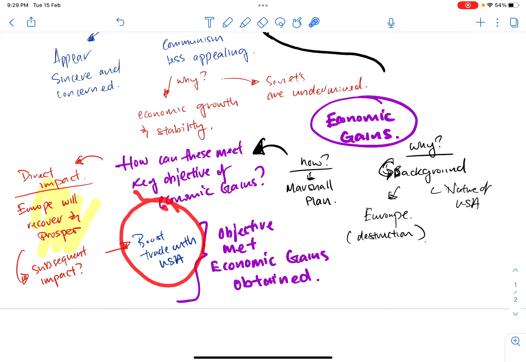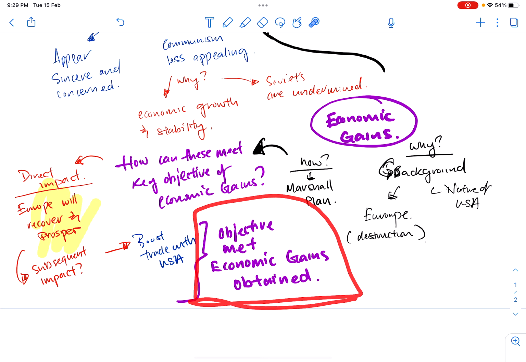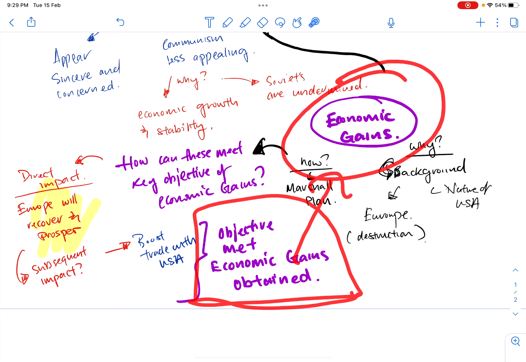And when you trade back with the USA, that's when the USA can make their money back again. Alright? And in turn, it's like the USA has more markets to sell their goods over in Europe, right? So the more they sell, the more money they make. And so with boost trade, your objective is finally met, right? You have obtained economic gains for the USA. Alright? So that is the linking to your main point.